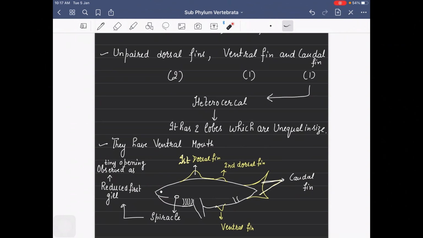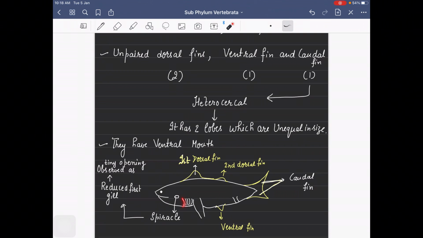So this reduced first gill, known as the spiracle, helps in respiration as well as feeding. This is a very tiny opening, the first reduced gill, known as the spiracle. A very, very important feature of our cartilaginous fishes, spiracles.